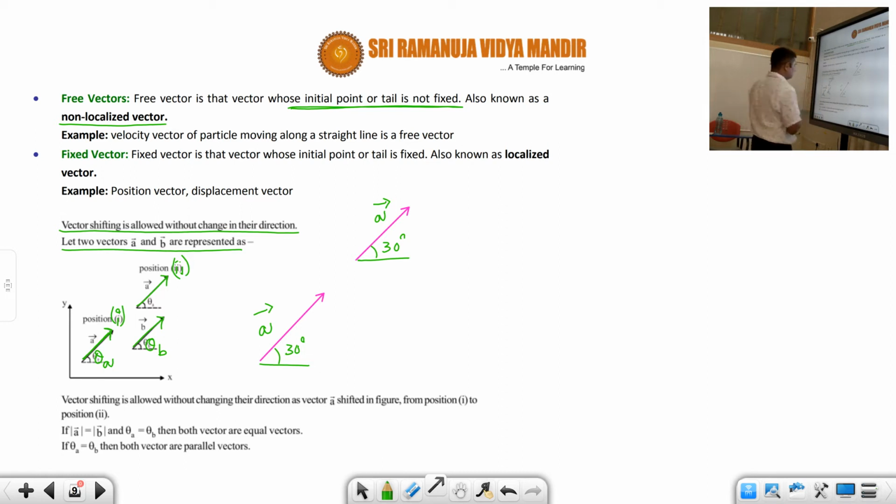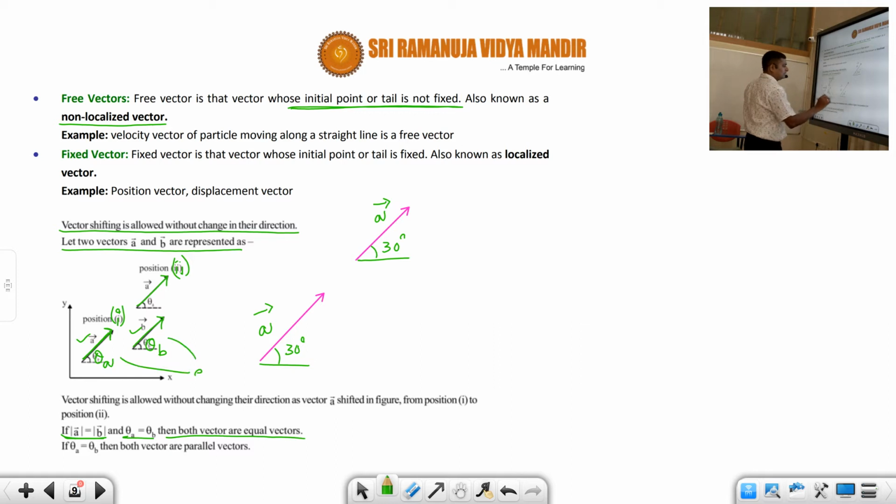Here vector shifting is allowed without changing direction, as the vector is shifted from position 1 to position 2. Here this is A vector, this is B vector. If the magnitude of A bar is equal to the magnitude of B bar, and theta A equals theta B, then both vectors are considered equal vectors.